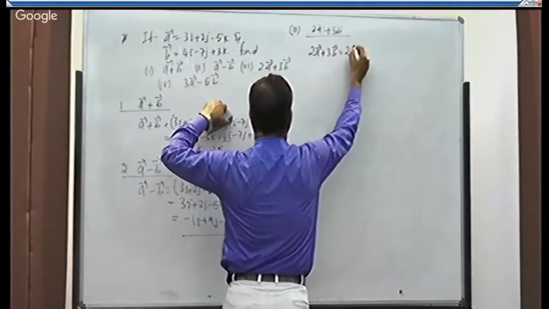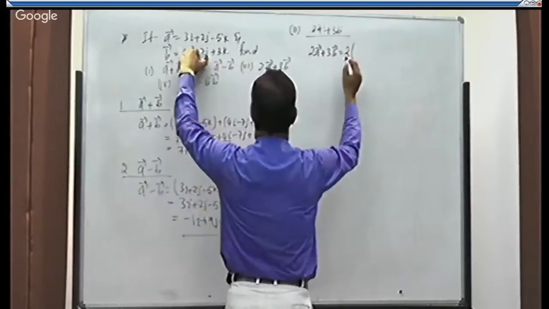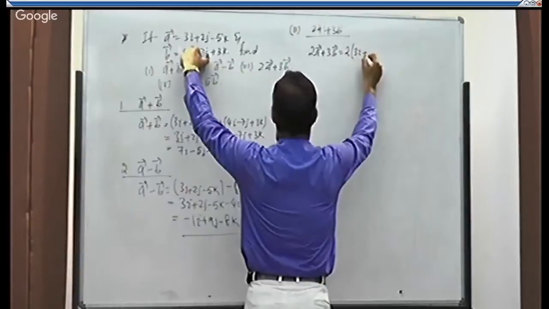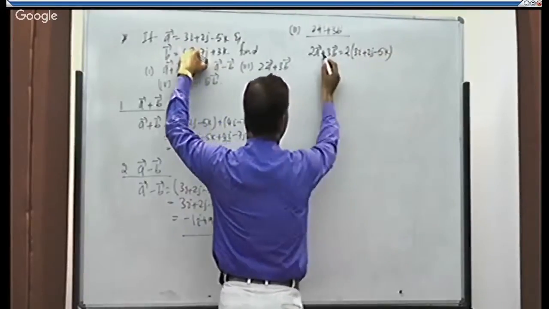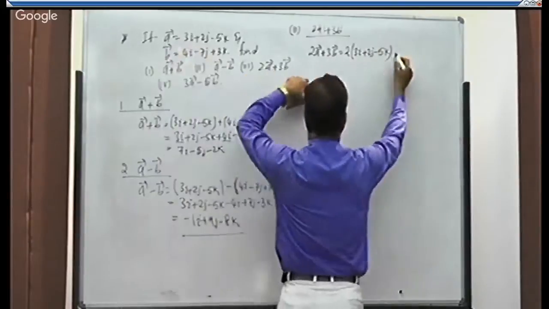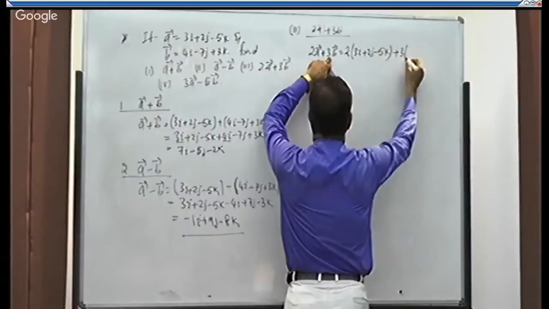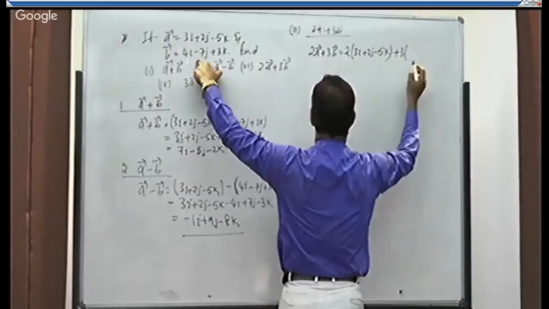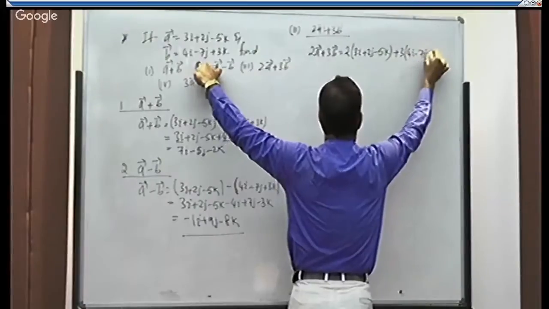See, 2 into a. What is a? It is 3i plus 2j minus 5k. Close the bracket. Next, what symbol we have? We have plus, put plus. Then the number 3 into vector b. What is b? 4i minus 7j plus 3k.